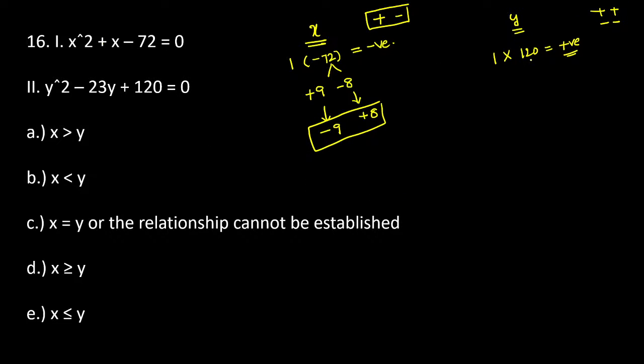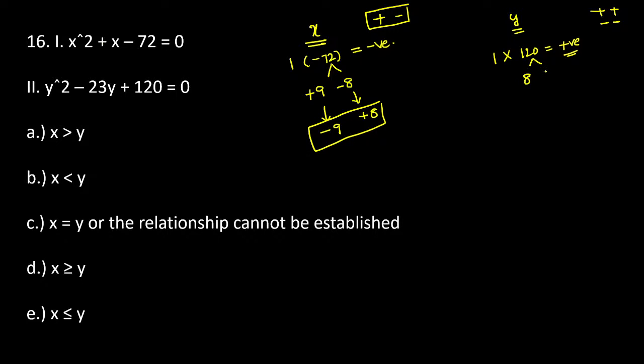Now see, we want 23. Which one is better? Check it out, guys. If you go with 24 into 5, there is no chance, guys. Why? Because 24 plus 5 is 29, 24 minus 5 is 19, but we never get 23. Now, you can go with the other one.